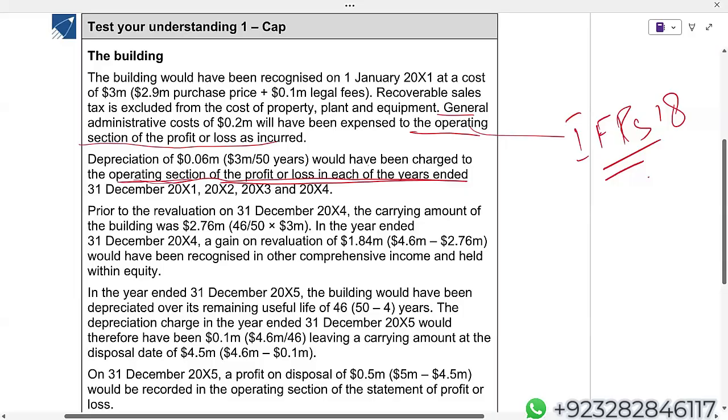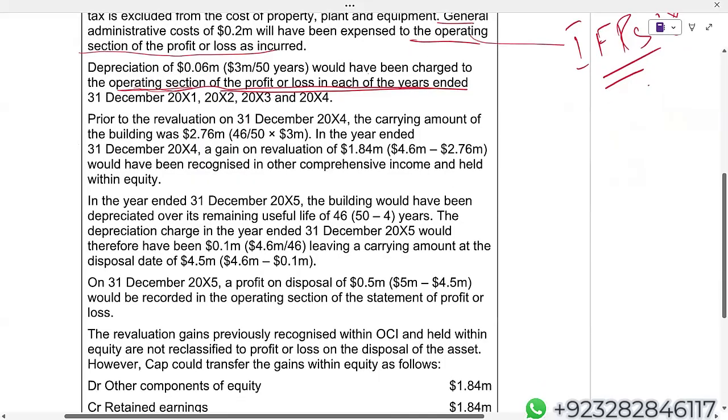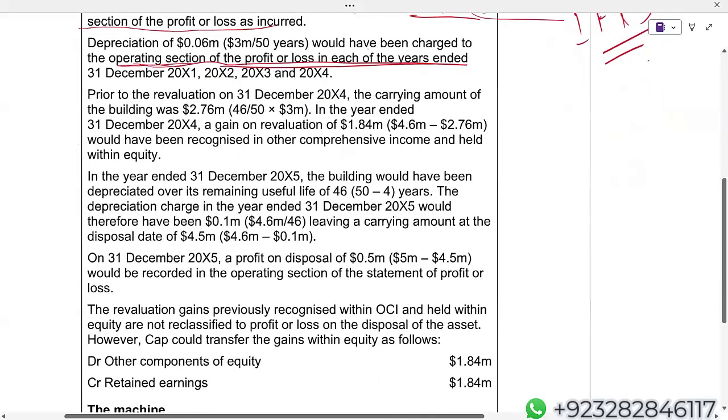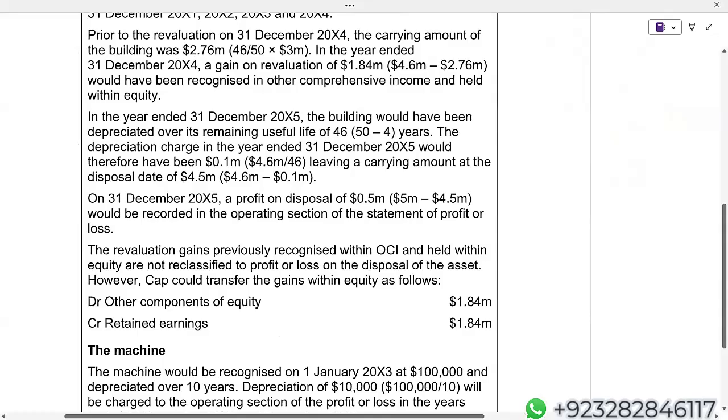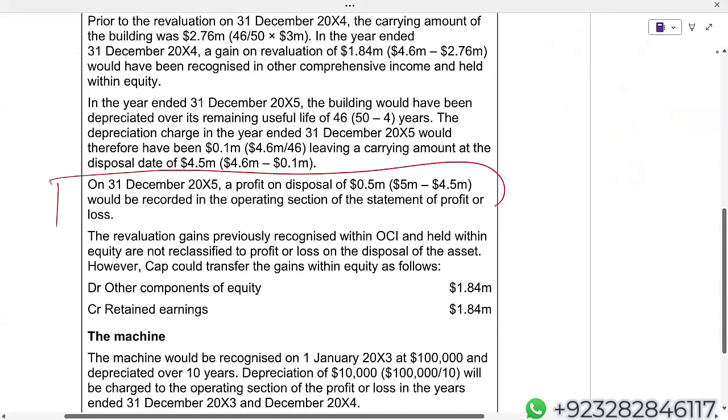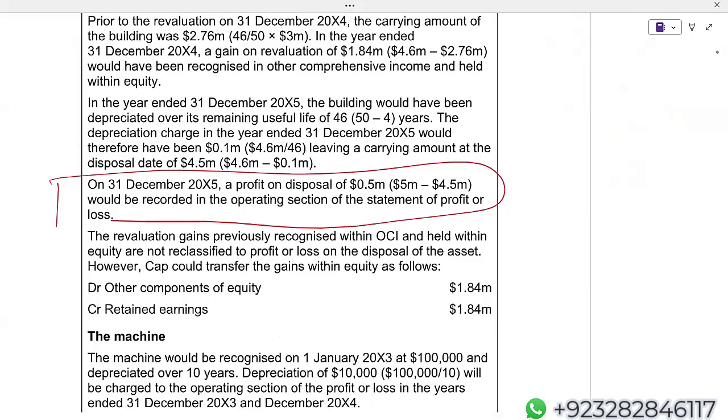Prior to revaluation, we know that, okay, look at this. Now, look at this: December X5, profit on disposal of 0.5 million would be recorded. Look at this. I strongly believe now it is very clear how IFRS 18 is impacting the drafting.